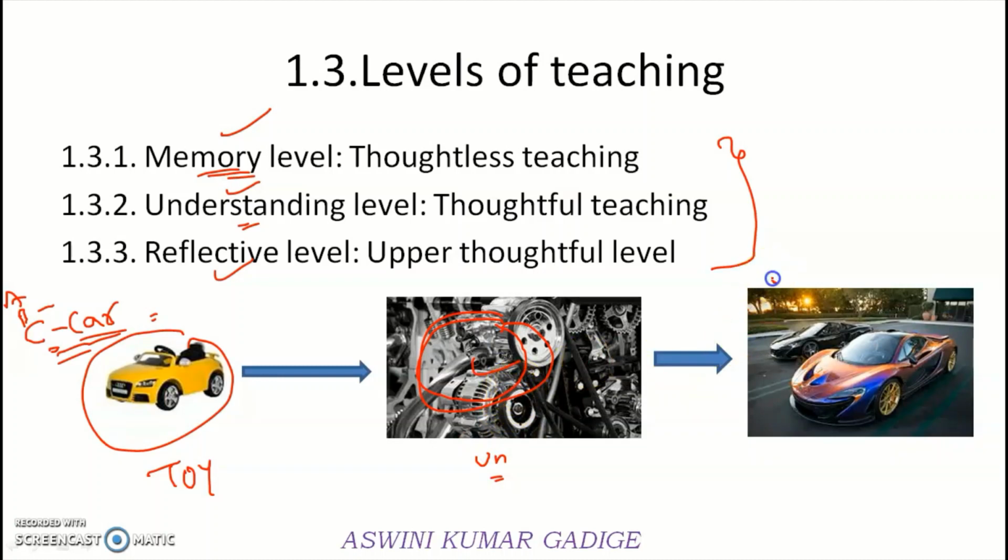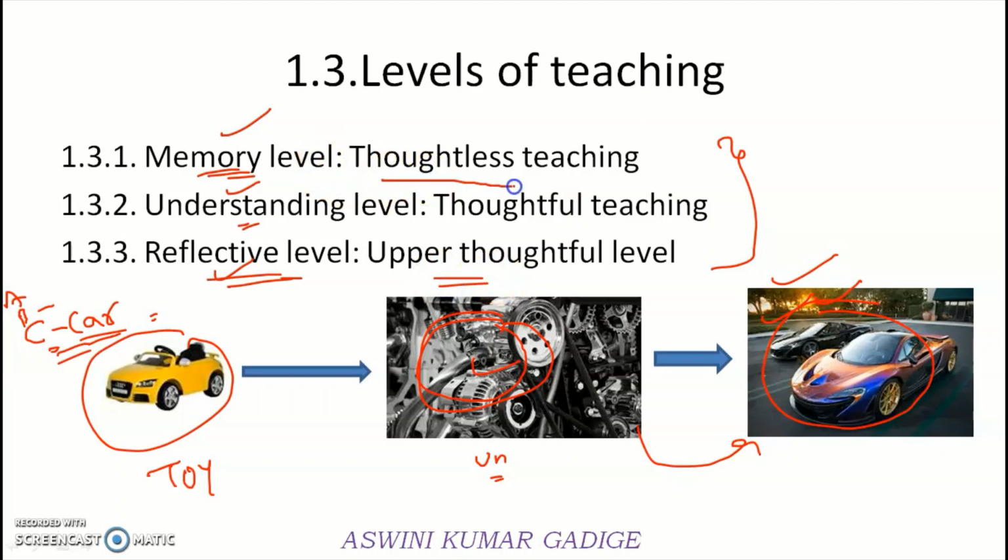And coming to the third level, after understanding, they will move into the research process. That means fully automated cars, which have an automatic braking system and automatic driving system, all these things. So building, manufacturing, or giving ideas to build such automatic cars is nothing but the reflective level. It is the upper thoughtful level.